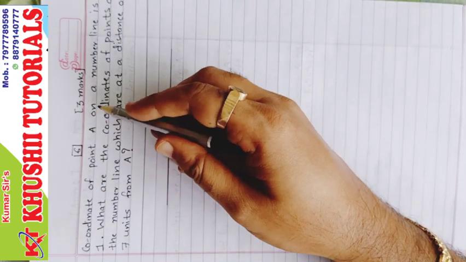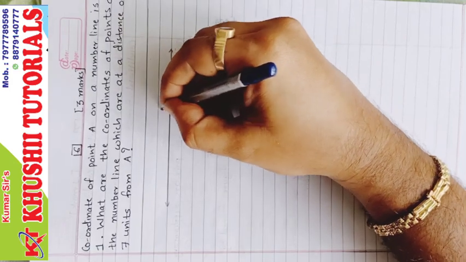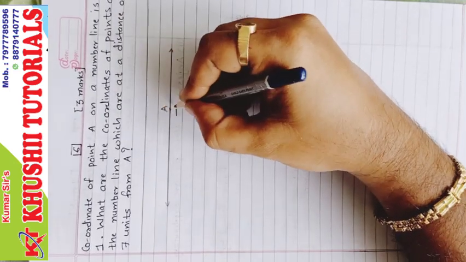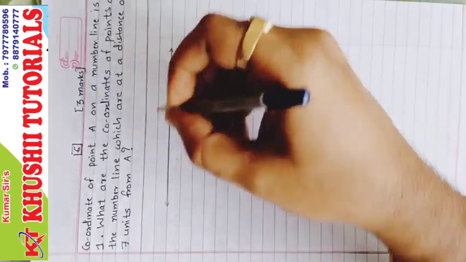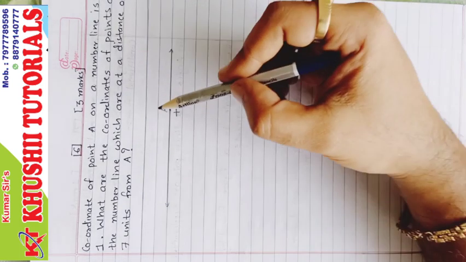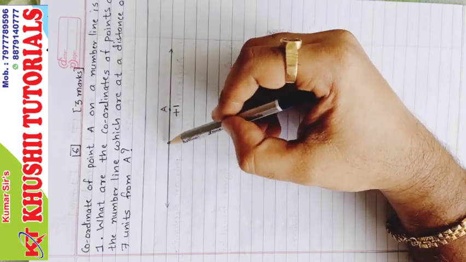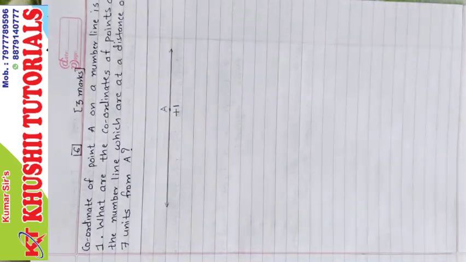The coordinate of point A on a number line is 1. So I will assume this to be the point A with coordinate plus 1, because it is given just 1, and just 1 means plus 1. What are the coordinates of points on the number line which are at a distance of 7 units from A? It might be 7 units to the right or 7 units to the left. Again, two possibilities. 9th standard logic, hope you understood. Okay, so let's start.